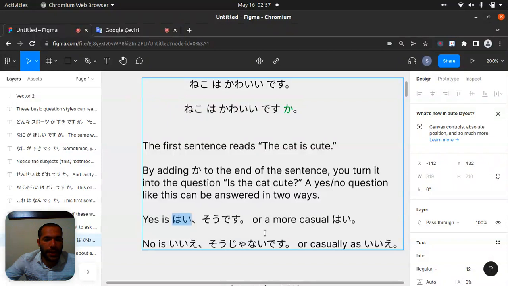If you say iie, it will be no. If it is like that, it means that's true. If it says that's not true, then it will be what? Now it is 1 minute.